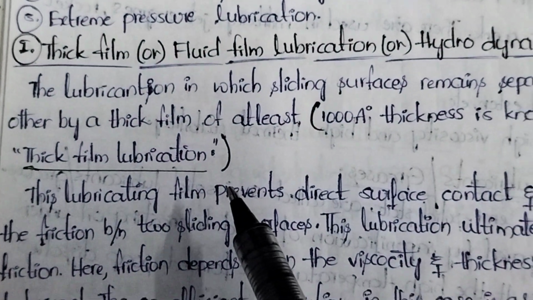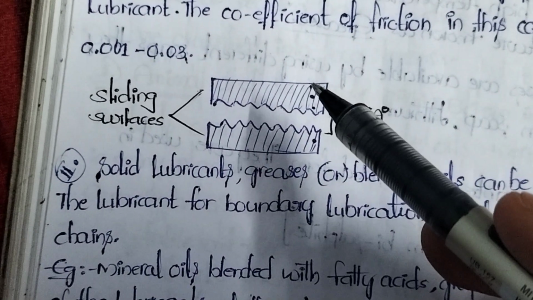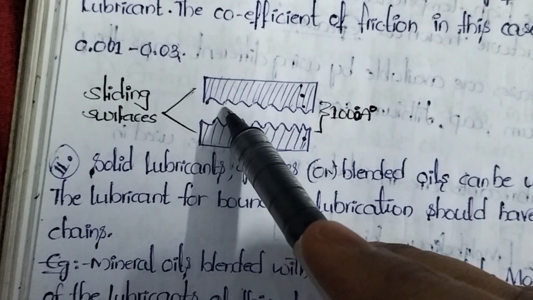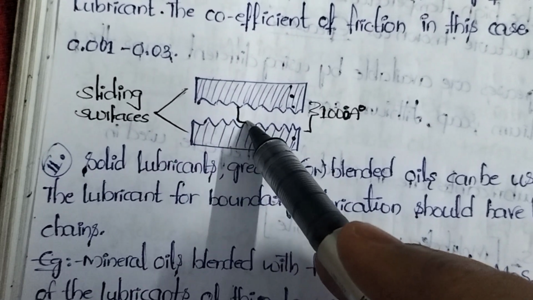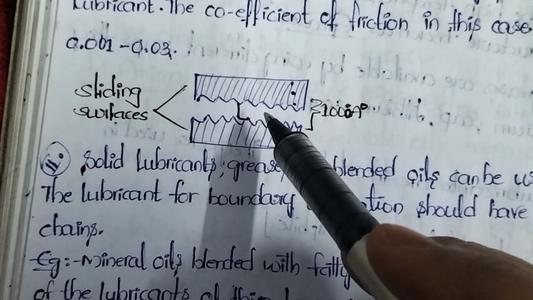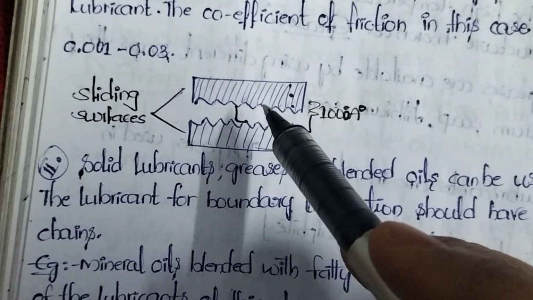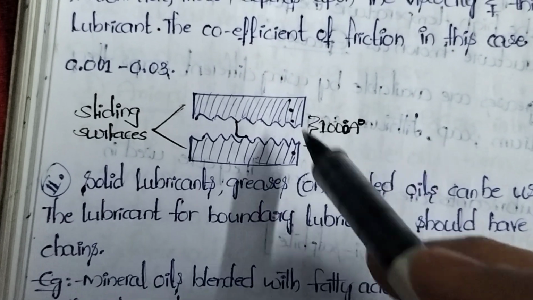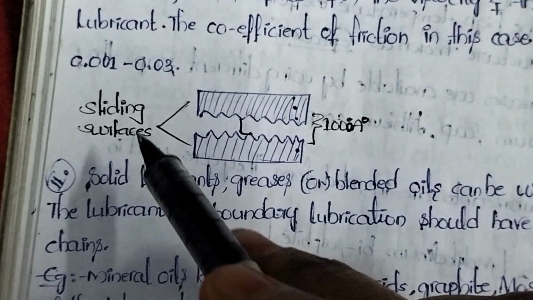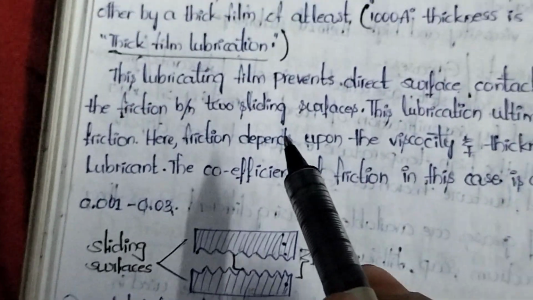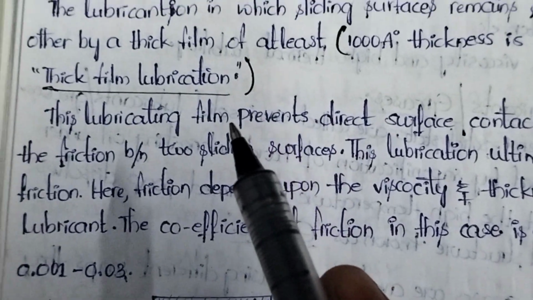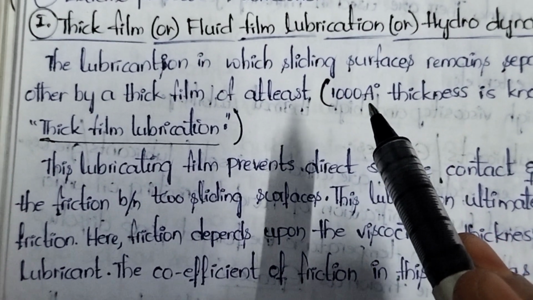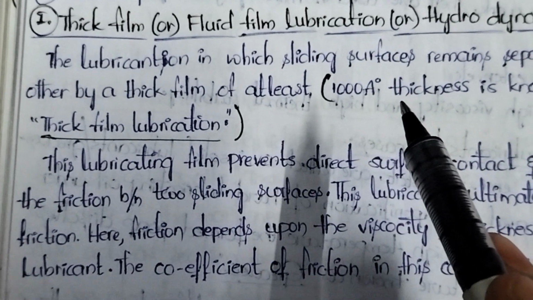Just now I explained. Whenever we consider these two metallic parts of the machinery, to reduce the frictional resistant force, we need to apply the lubricant. So here it is a lubricant. Whenever we apply the lubricant between two metallic parts, if that lubricant can form one film or layer which is having 1000 angstrom thickness, this whole process is called what? Thick film lubrication. We know the meaning of thick. So here the thickness is how much? 1000 angstroms. If the thickness is 1000 angstroms, that is called thick film lubrication.